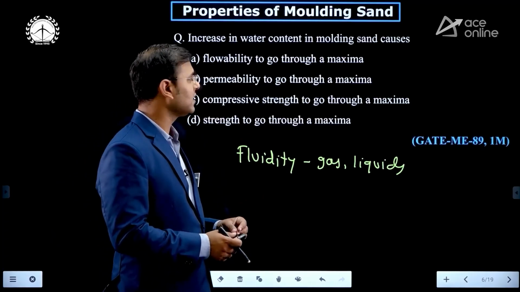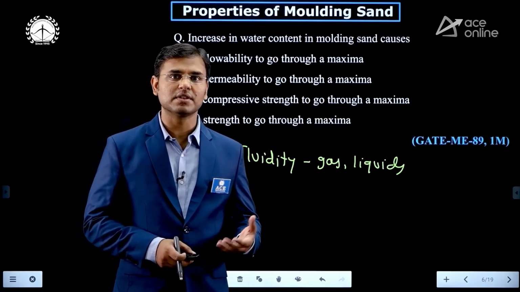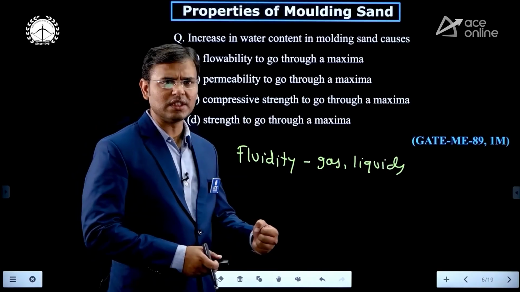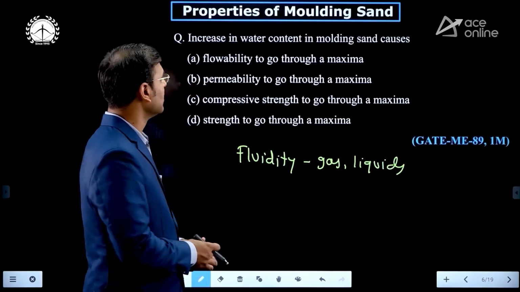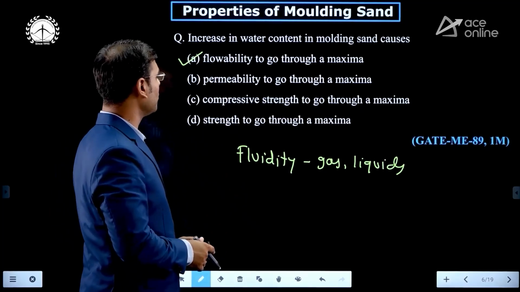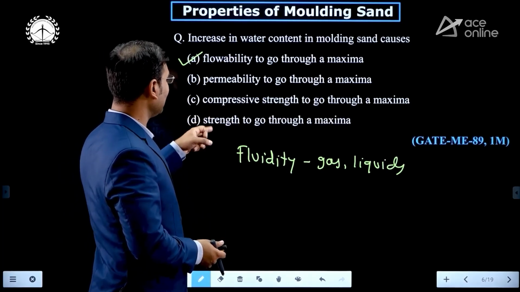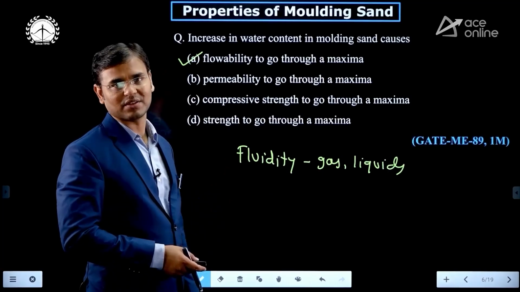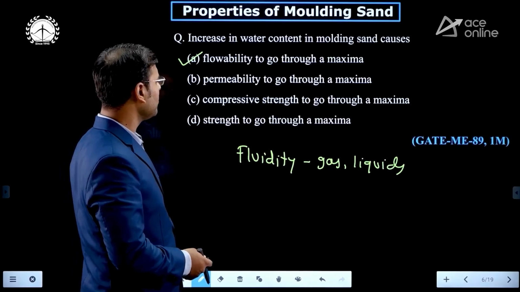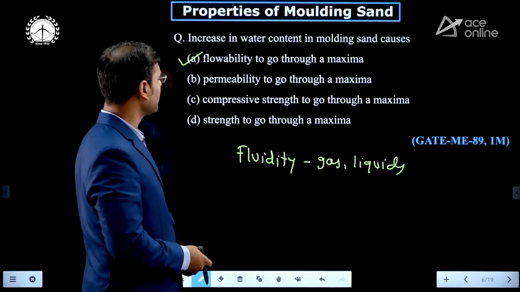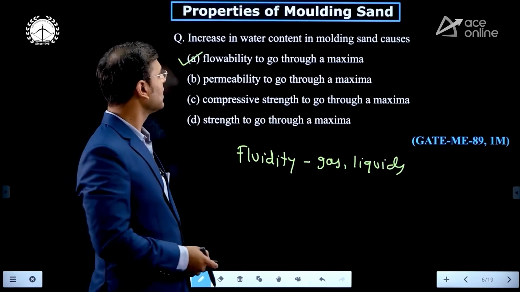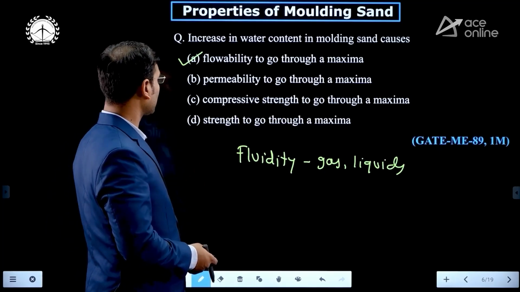There is a mixture of silica sand, clay plus water, and from that mixture we can say that increase in water content in the molding sand causes flowability to go through a maxima. And all the other three options are irrelevant, because permeability to go through a maxima, no. Compressive strength to go through a maximum, what is the relation of compressive strength and water content? No. Strength to go through a maxima, no, there is no relation of the strength. Yes, then the correct option is A.